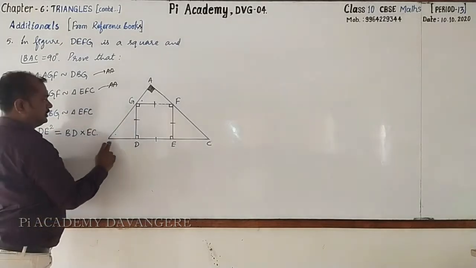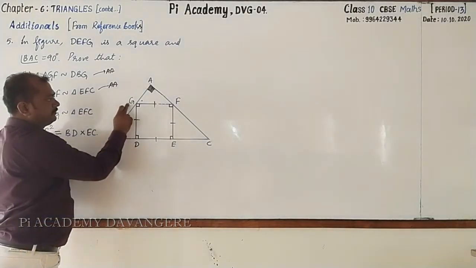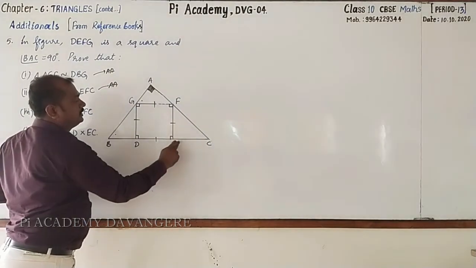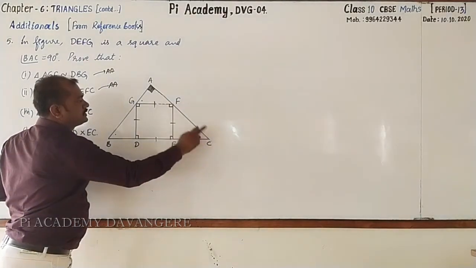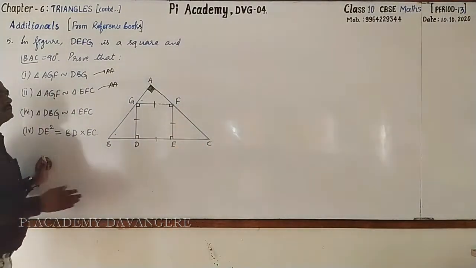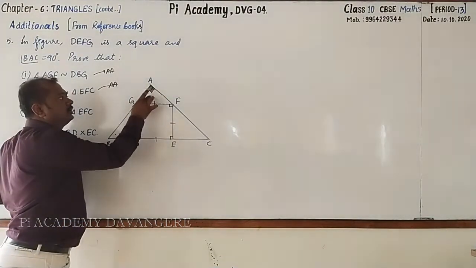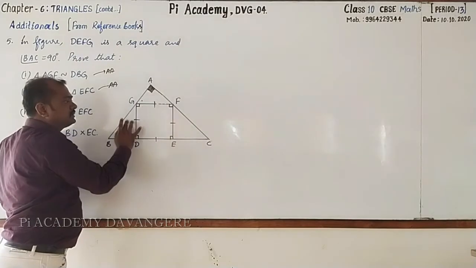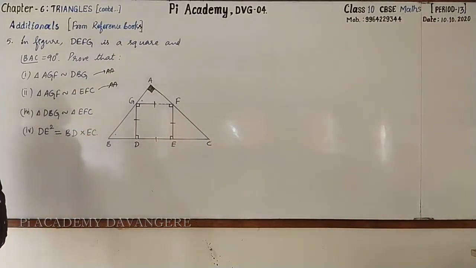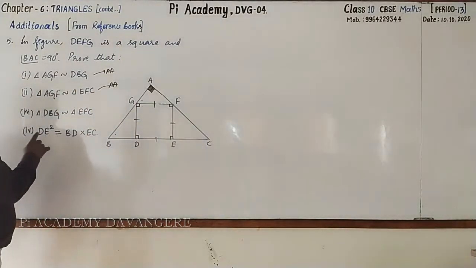See that? Very simple. These are the two triangles which are similar to triangle AGF, hence they are also similar to one another.